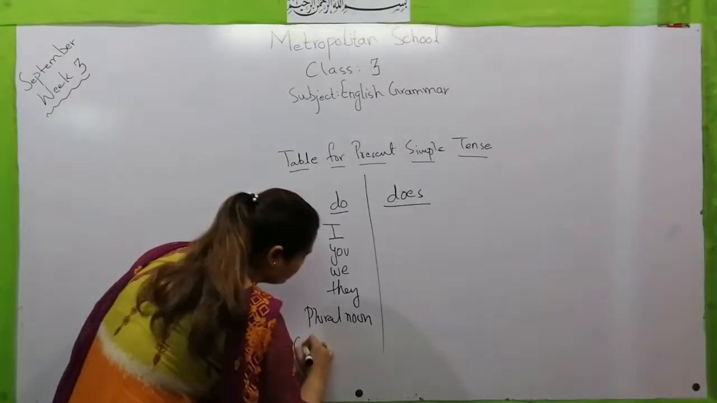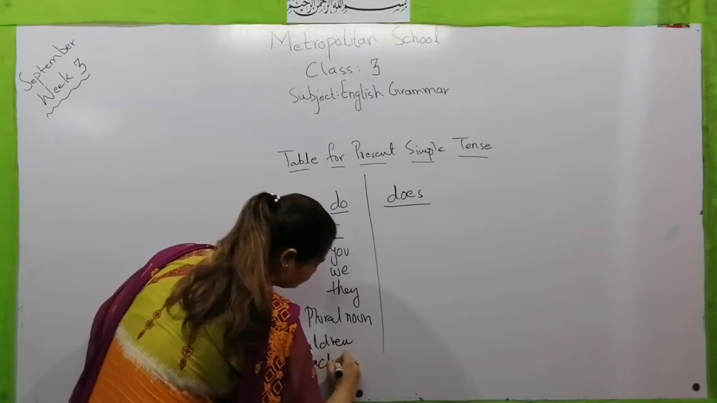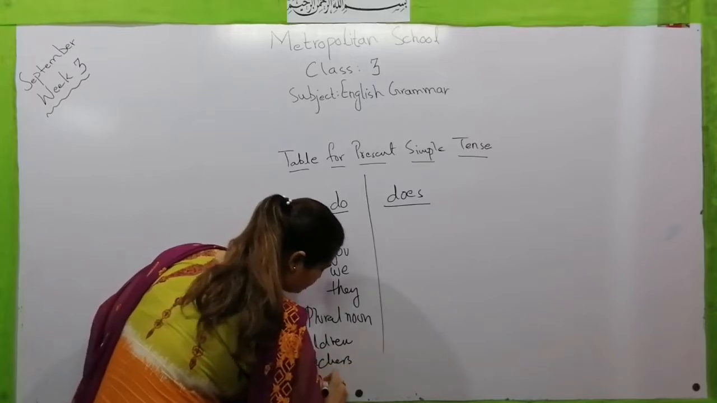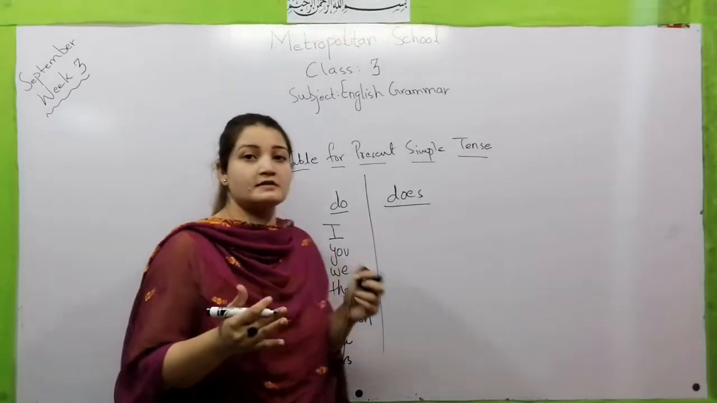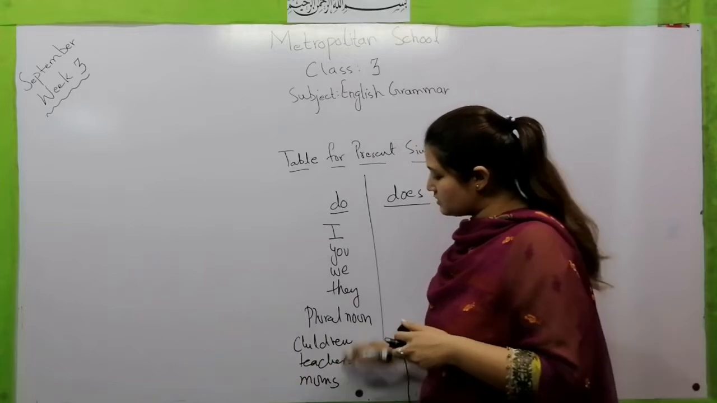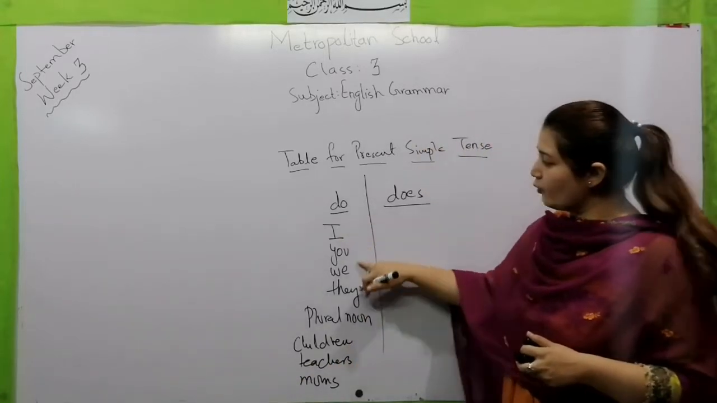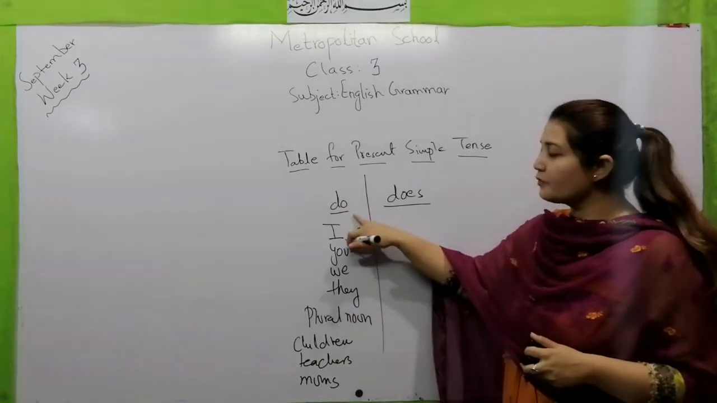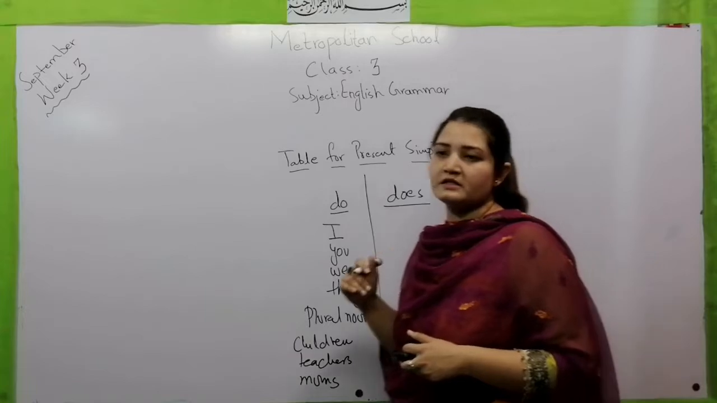So it can be children, teachers, moms, or Ahmad and Sarah, Ahmad and Ali, dogs, cats, anything that is more than one is a plural. So this is going to be the plural noun. Whenever we talk with I, you, we, they or any plural noun, what are we going to use? We are going to use do with those sentences.